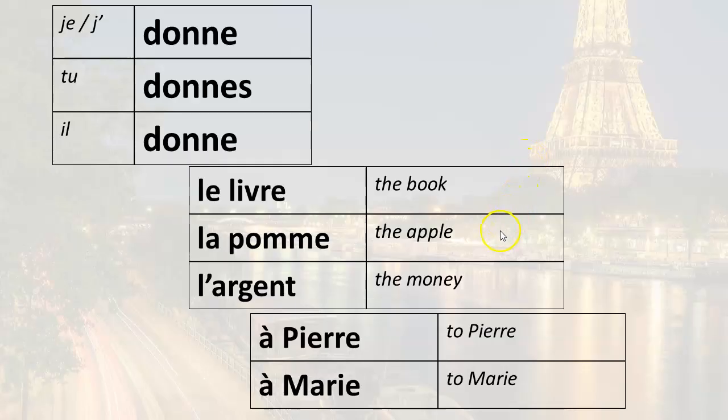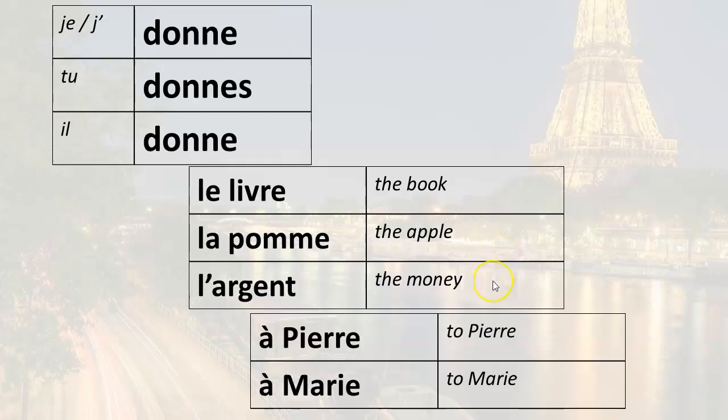He gives the apple, il donne la pomme. He gives the apple to Pierre, il donne la pomme à Pierre. He gives the apple to Marie, il donne la pomme à Marie.